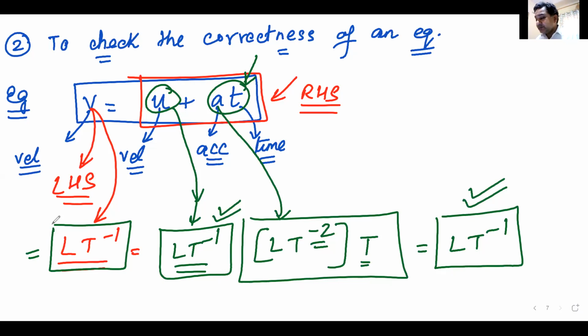Or incorrect? The dimensions are matching. This equation is correct. So we can use the concept of dimension analysis, applying whatever we have learned together, and understand whether an equation is correct or not.